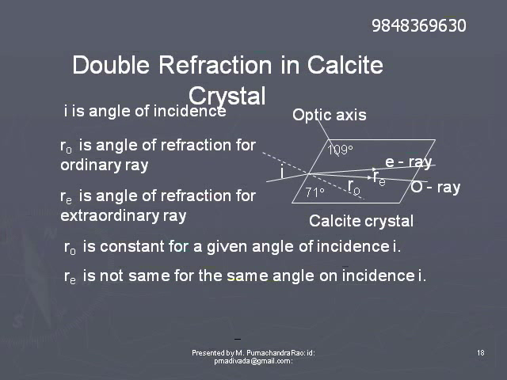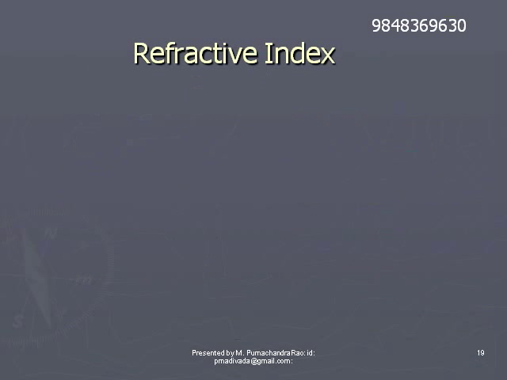RO is constant for a given angle of incidence, but RE varies with the angle of incidence. RE is not constant.